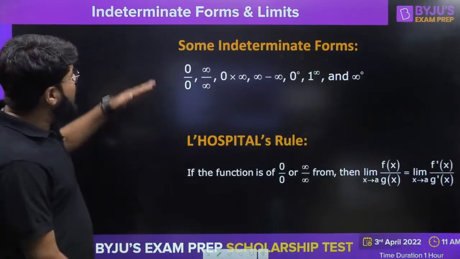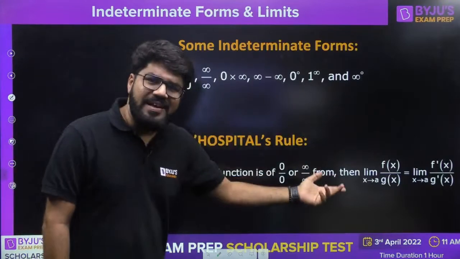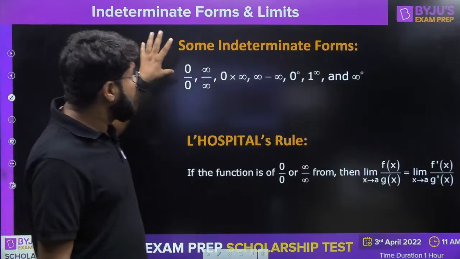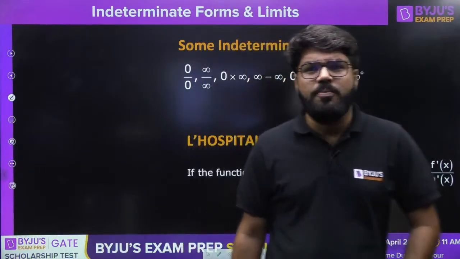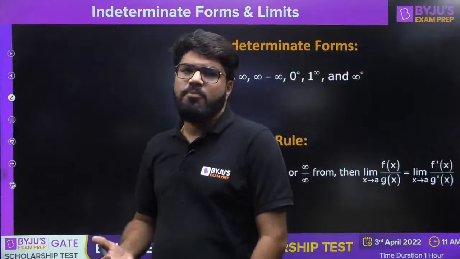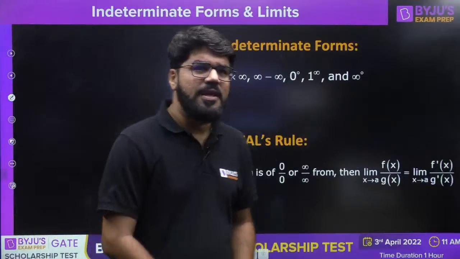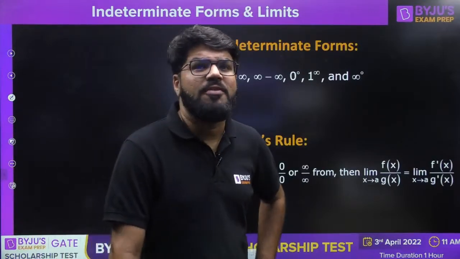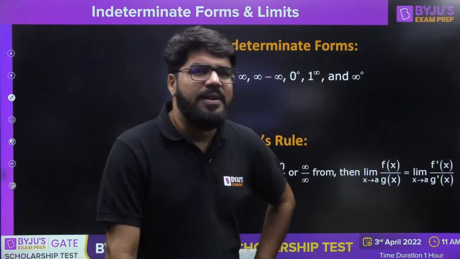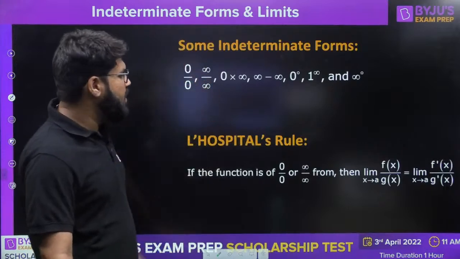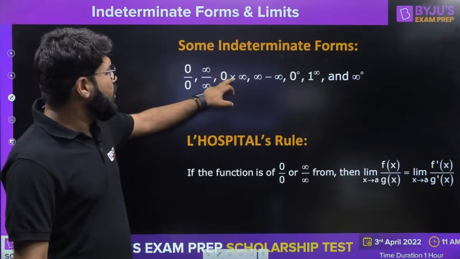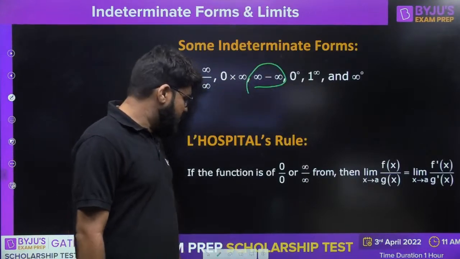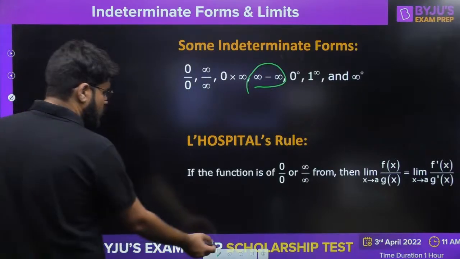0 by 0, guys, may be a finite quantity, maybe 0, or maybe infinity also. Directly it is not possible to say what 0 by 0 can be. We have to apply some more mathematics and come up with the final answer. By looking at this directly, I can't say whether the answer is 0, infinity, or finite. We call it an indeterminate form. Similarly, infinity by infinity is an indeterminate form. 0 into infinity. Infinity minus infinity. We'll take up questions on all of these areas, don't worry.